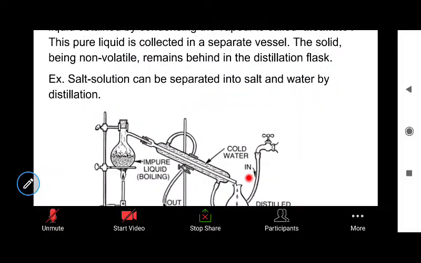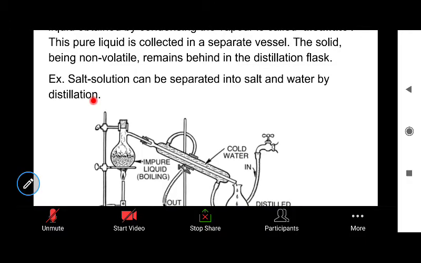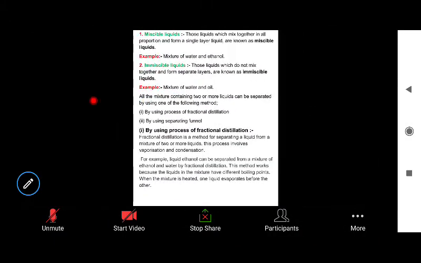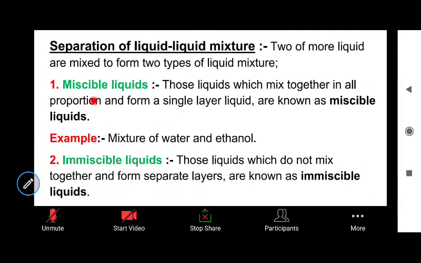For example, salt solution can be separated into salt and water by distillation. You can use this method to separate sugar and water also.